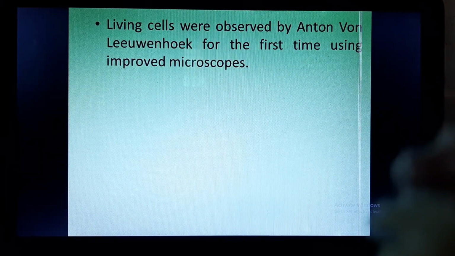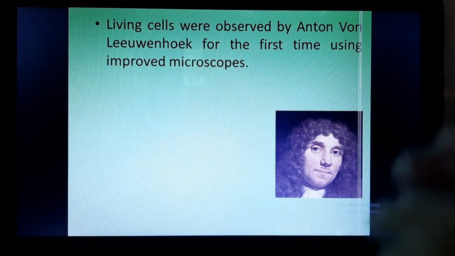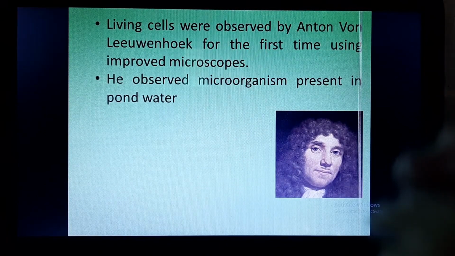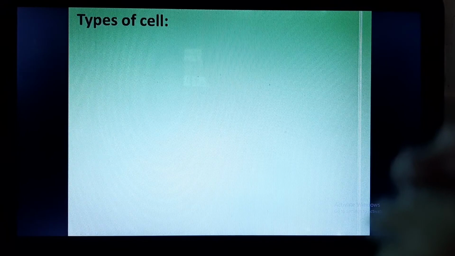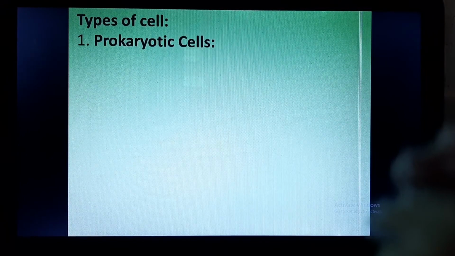So who discovered living cells for the first time? Anton von Leeuwenhoek for the first time observed living cells, and he did it using his improved microscope. This is how Anton von Leeuwenhoek looked, and he observed microorganisms which were present in pond water. Now we will be studying types of cells. Cells are classified broadly into prokaryotic cells and eukaryotic cells.